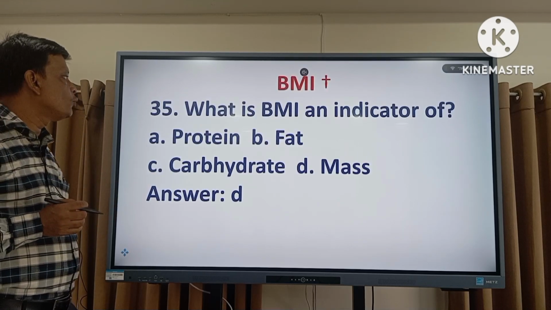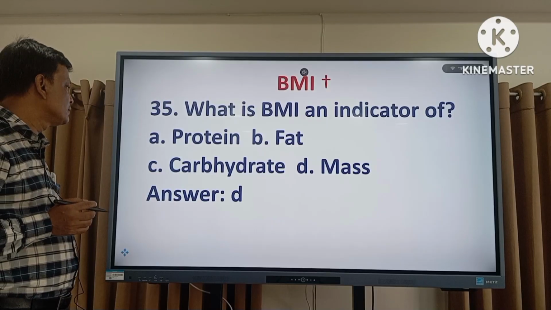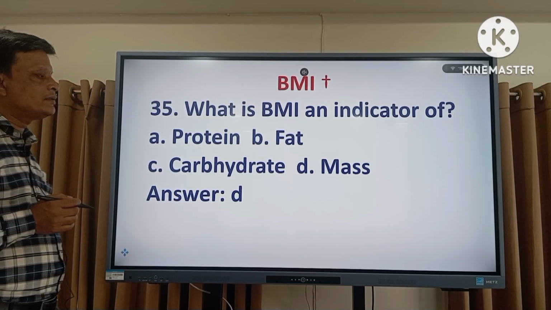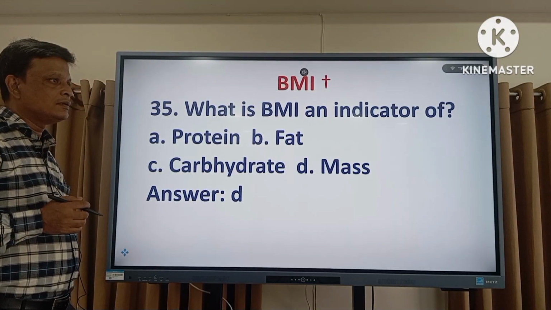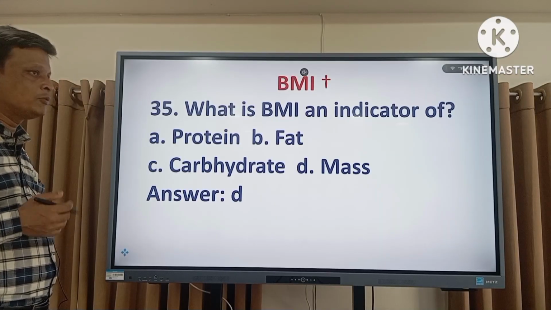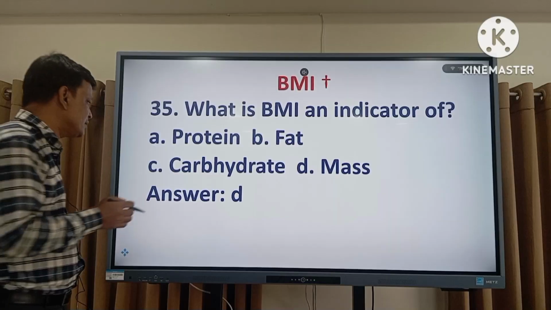And BMI. What is the BMI? An indicator of proteins, fat, carbohydrate, mass. BMI indicates the mass of any person, if the mass is normal, above normal, or below normal. It is actually indicated by the BMI. So the right answer is the mass, D.